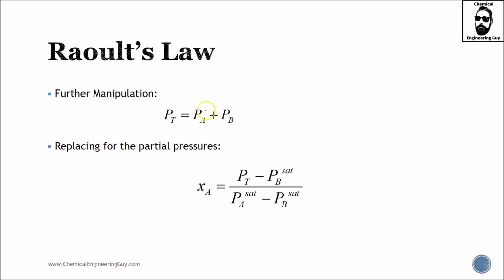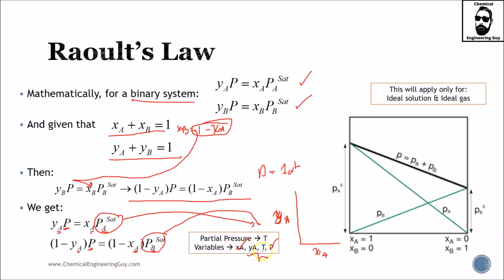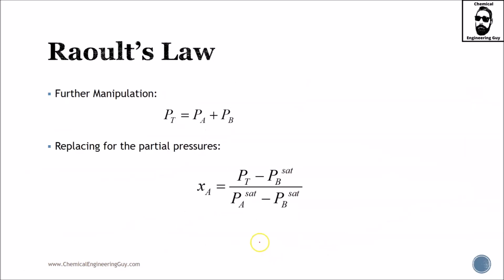If we further manipulate this, it is just the case mathematically, but we want to further exploit this. So the total pressure was equal, according to Dalton's law, to the addition of all the partial pressures of the gases. Replacing for the partial pressures, we get this data. This, of course, is mathematically a composition of this.